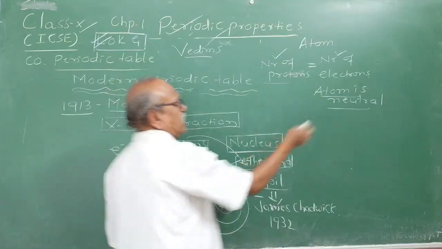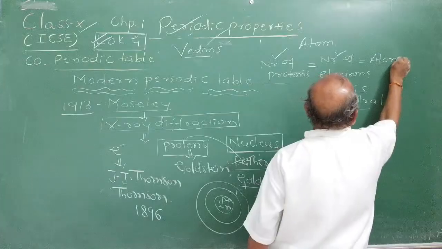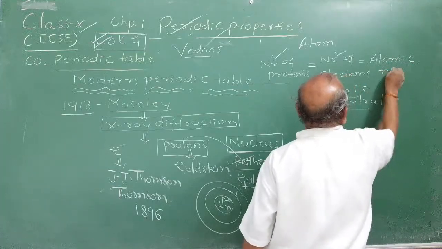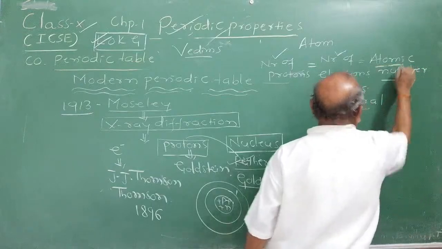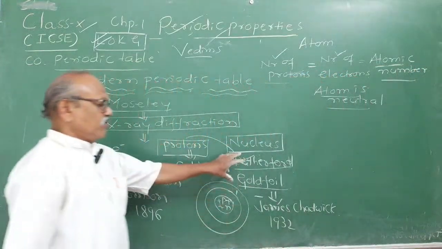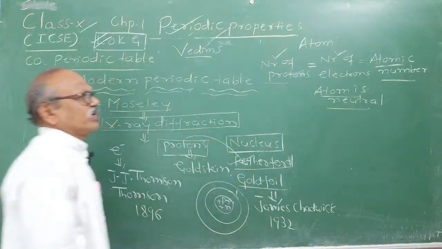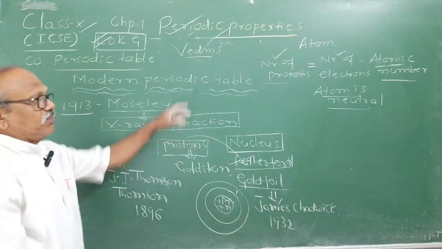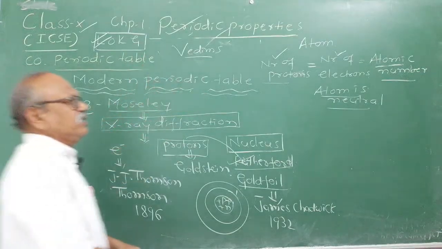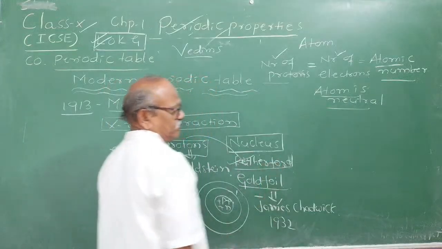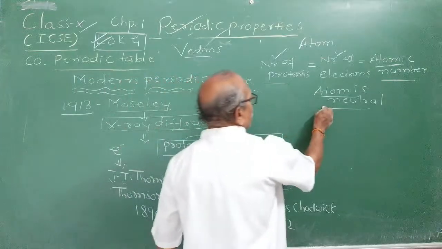Rutherford Sir told that let us call this number the atomic number. The name atomic number was coined by Rutherford Sir, because at that time he was one of the senior physicists. Every junior used to tell him what they did, and the name atomic number for this number of protons and electrons was coined by Rutherford Sir, who discovered the nucleus. Okay, and the atom is neutral.